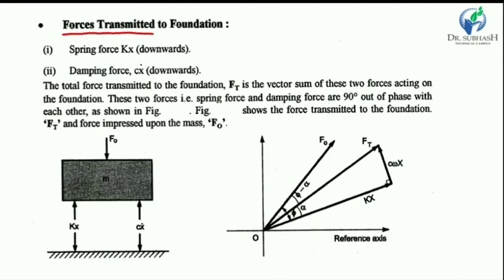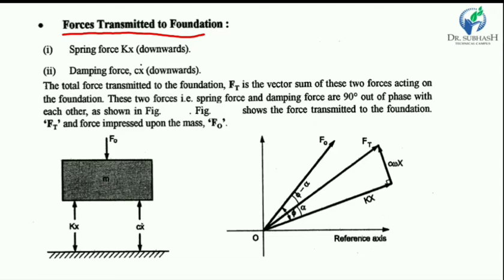Now the force transmitted to the foundation. One is the spring force and another is the damping force. The total force transmitted to the foundation is the vector sum of these two forces. Okay.